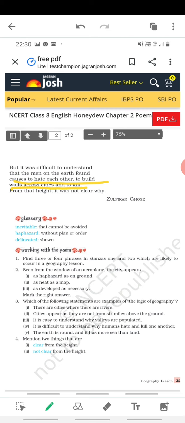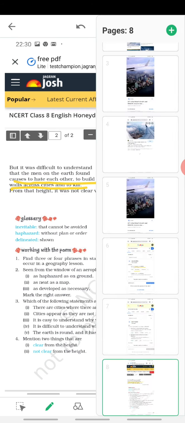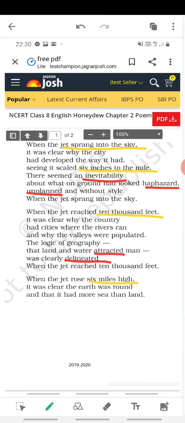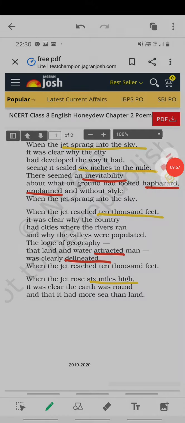If the city looks so beautiful, if the valley and the rivers and the population, everything is understood, why do they still fight? Why do they still have differences of opinion? Why do they still want to kill? They want to have wars. That he never understood. So this is what the poem is all about, and we shall see you next time.